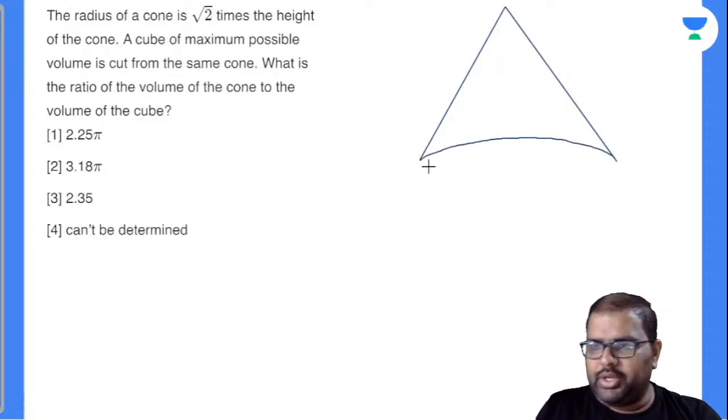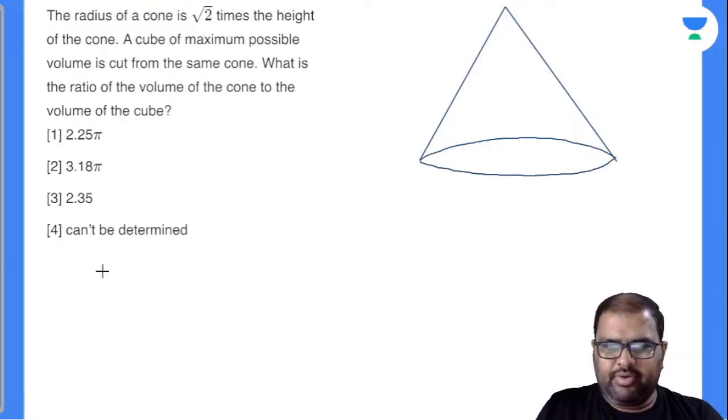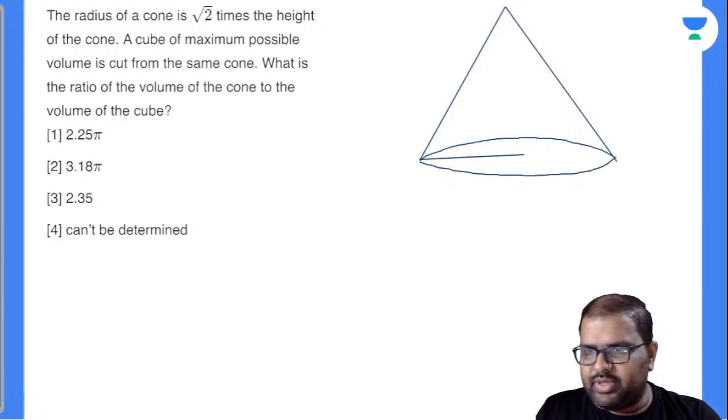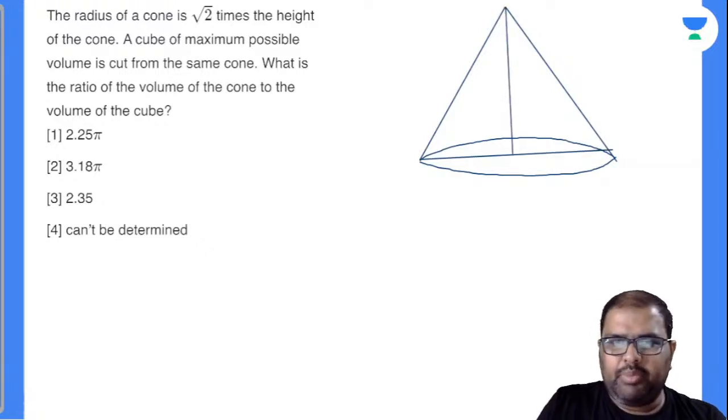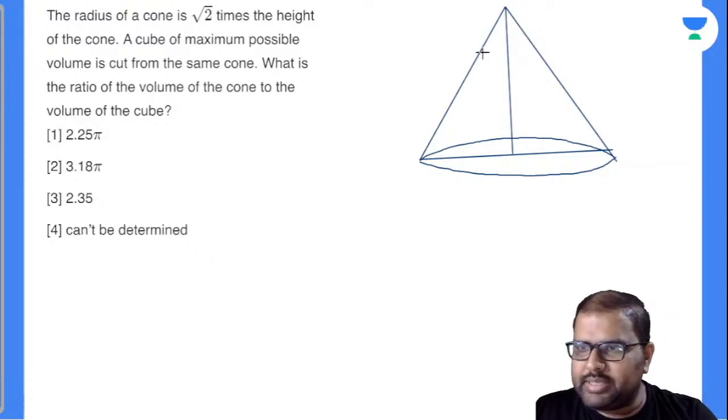I'll take a cone. Now this will be the radius of the cone. This will be the height of the cone. Now I have removed a cube from this cone, it seems. So see here.